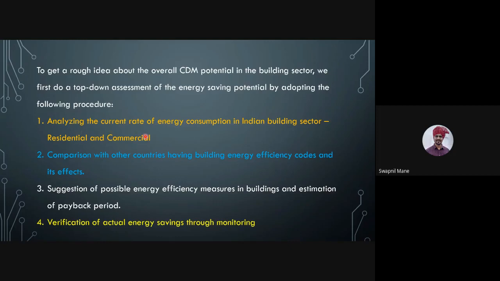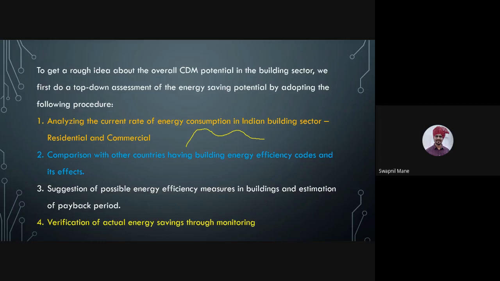So you analyze the current rate of energy consumption. You will observe a pattern in our college like this. When the college starts, energy consumption increases. Then there is an exam period and vacation.